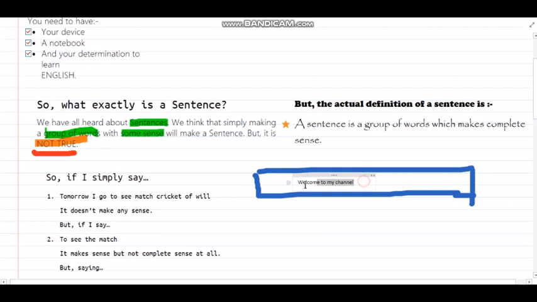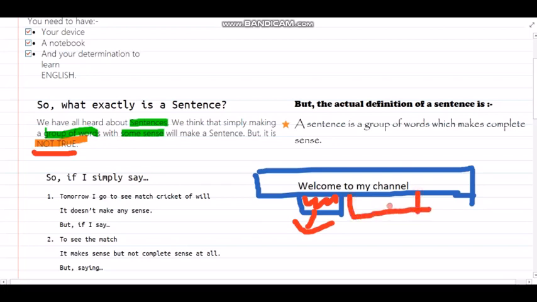Let me just make it a little bit bigger so that everyone can see. So you see this. So what do we see here? We have something called welcome. This is actually one part of a sentence that we will discuss later, and this is another part of a sentence.